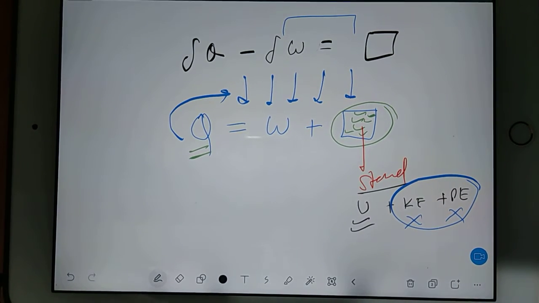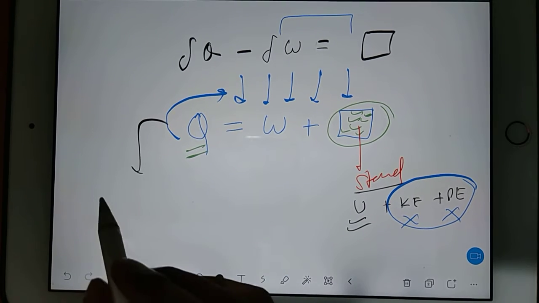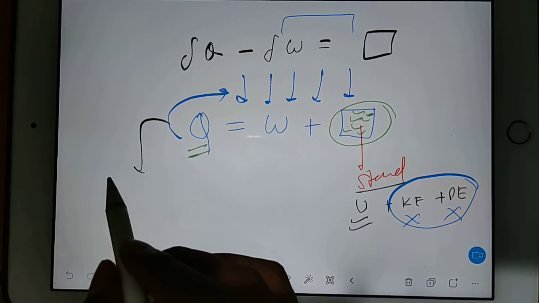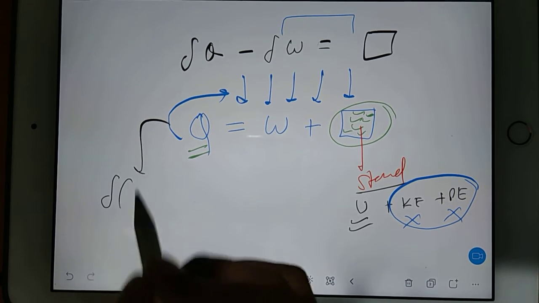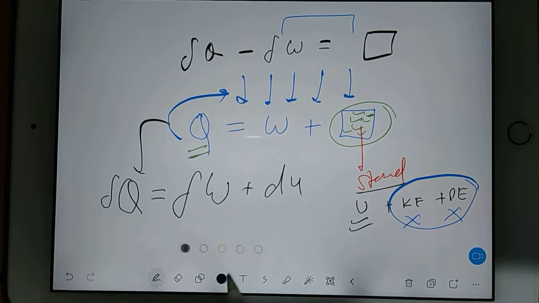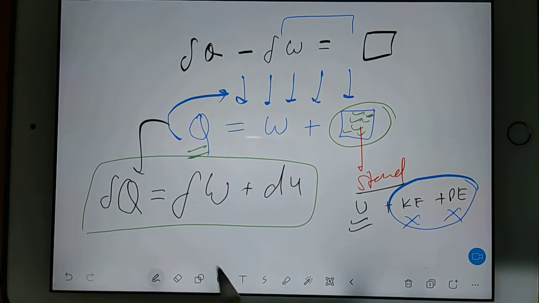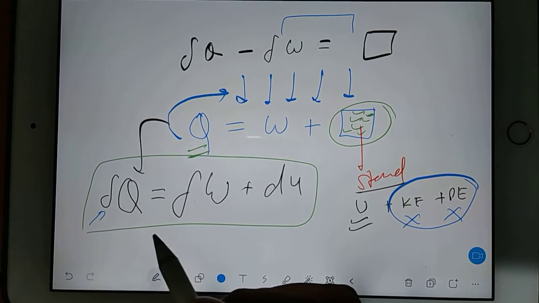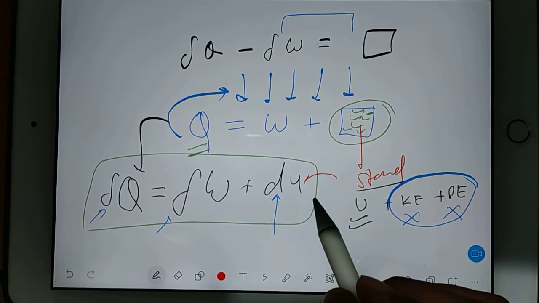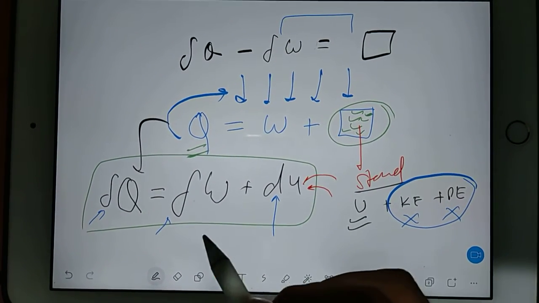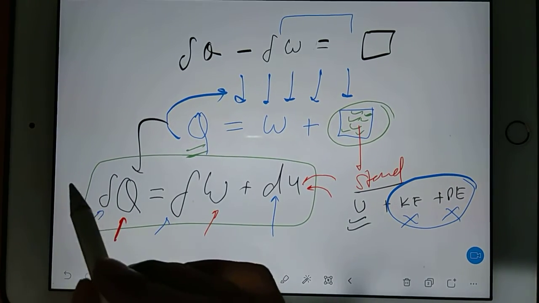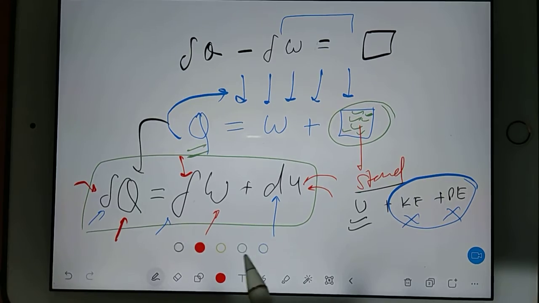In the next step, I will simplify this equation and write it in an easier format. It will look like this: del Q is equal to del W plus dU. Now the question is, why am I writing del here and del here but d here? Because U is internal energy, which is a point function. But W and Q are not point functions, they are path functions. That's why I am only writing the del symbol here.